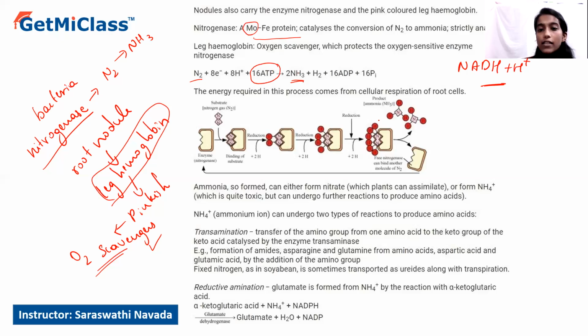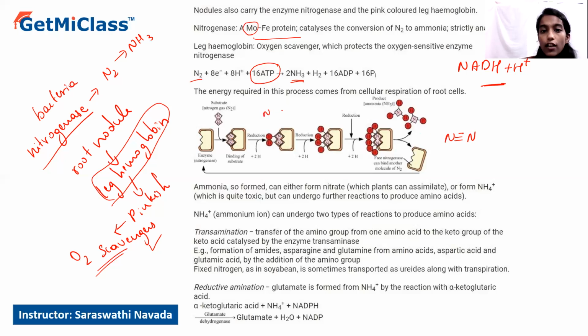So it is represented diagrammatically here. This is the enzyme nitrogenase, and this is the active site. Atmospheric nitrogen comes and binds to the active site of the enzyme. Three covalent bonds are present between the 2 nitrogen atoms in order to form dinitrogen gas. The bond between the nitrogens will first be reduced, or cleaved, resulting in the conversion of